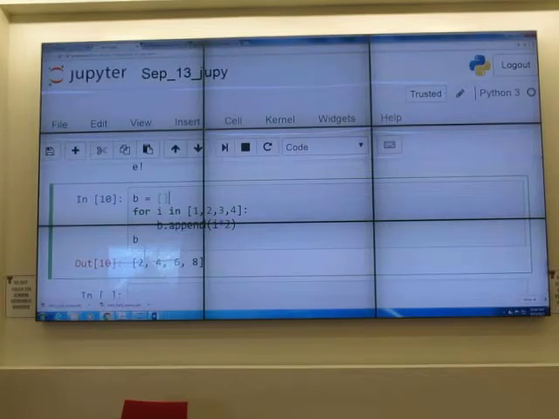And I put for I in list 1, 2, 3, 4. So it will go in order. Lists preserve order, right? So I equal to 1, then I equal to 2, I equal to 3, I equal to 4. In VBA, you would do for I equal to 1 to 4. But in this one, you type for I in and the list and members. So that's the difference in the for loop that you use.